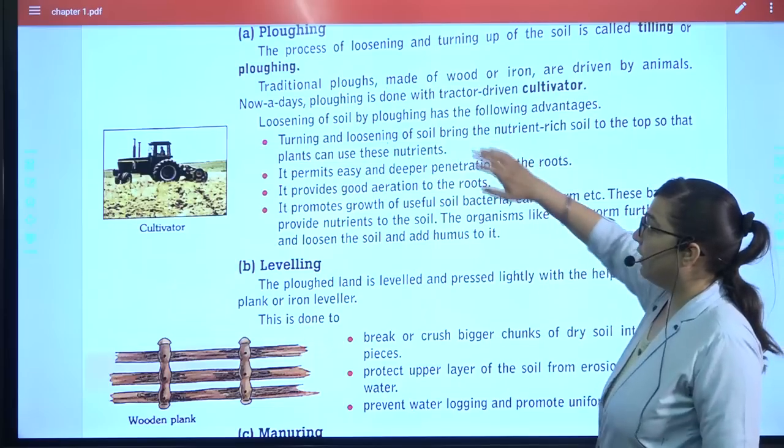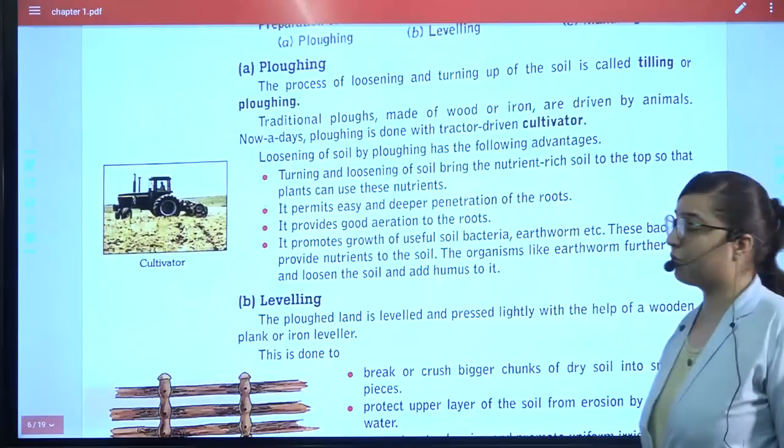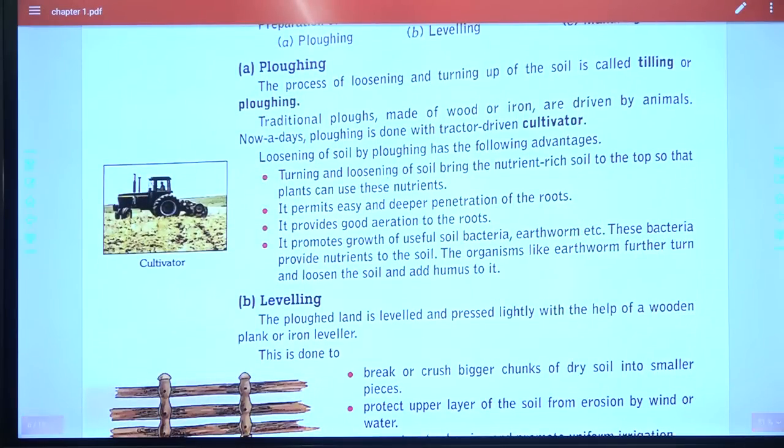Okay, read only the advantages, only these advantages. I am not asking you to write. Quickly just read.